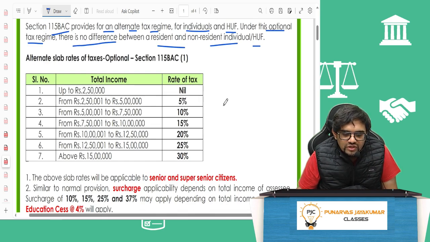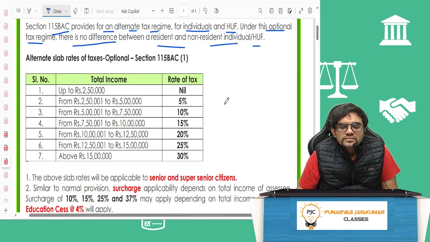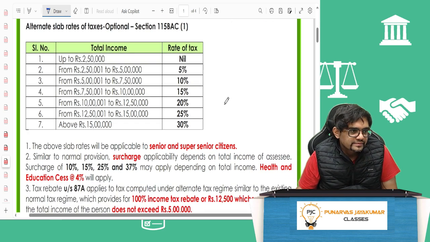So here we saw the normal tax regime, resident. Then we saw less than 60, 60 to 80, more than 80. Here nothing. No senior citizen, super senior citizen, nothing. As one slab rate.